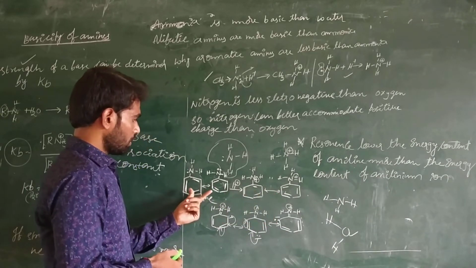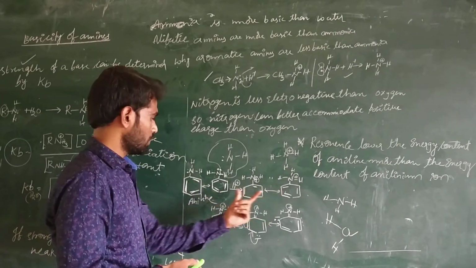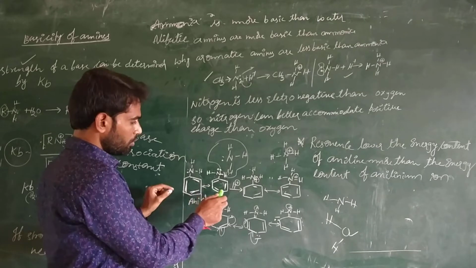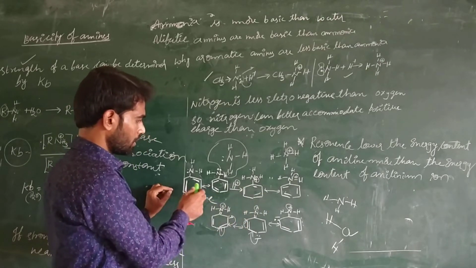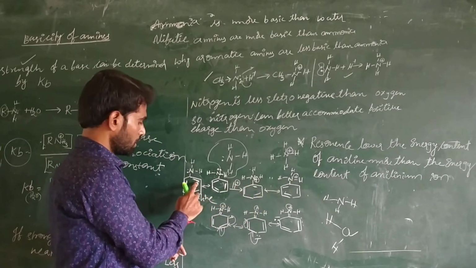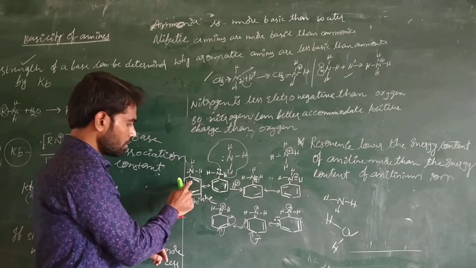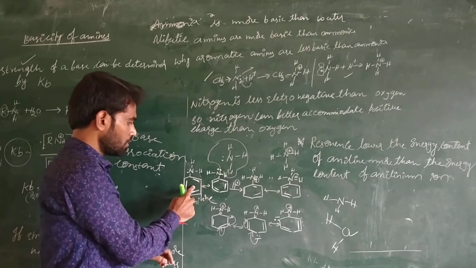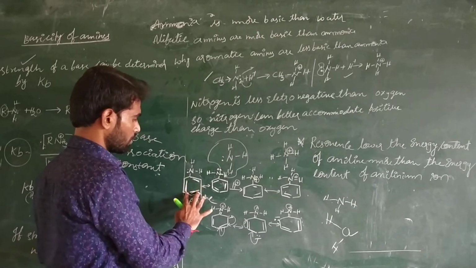If you want to convert aniline into the anilinium ion, the equilibrium has to shift towards the right side. Here the factor is the energy content, whatever energy, where the delocalization takes place. This delocalization is nothing but the resonance. This delocalization or resonance is decreasing the energy content of the molecule.